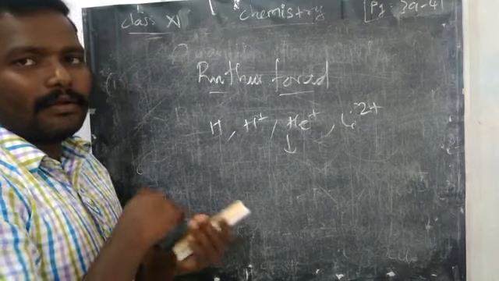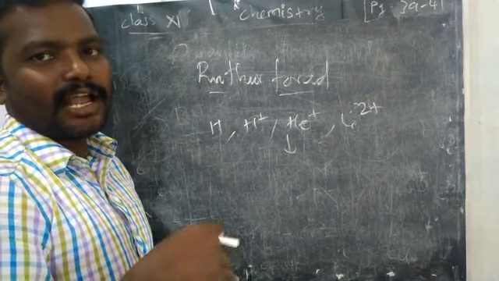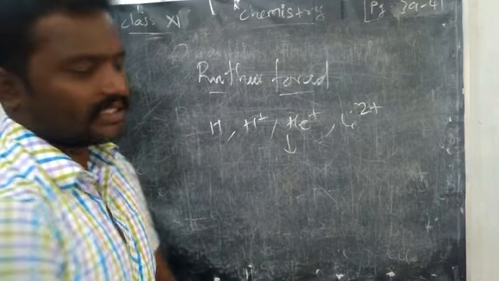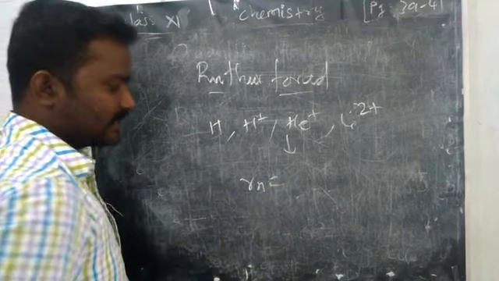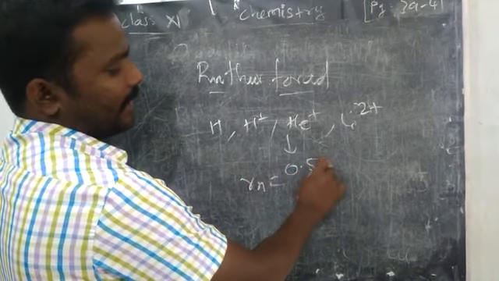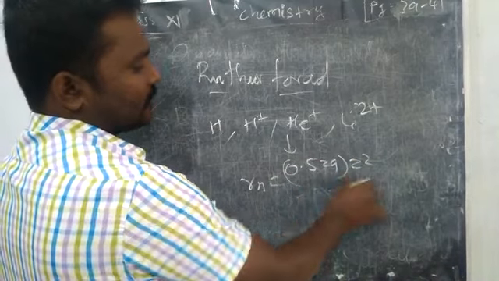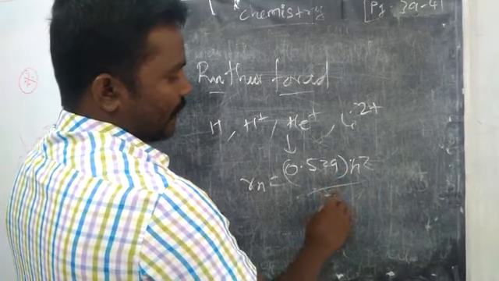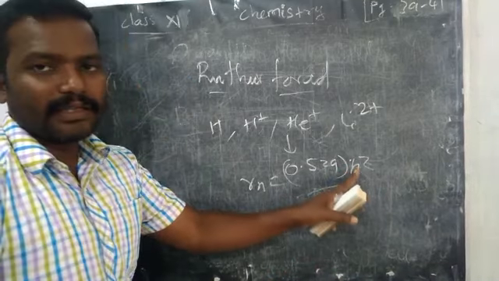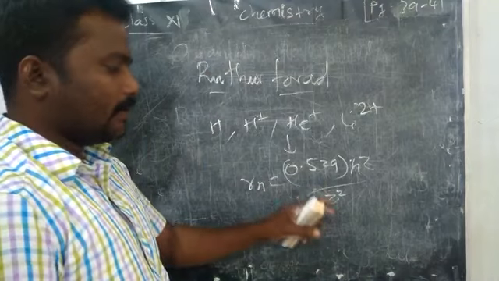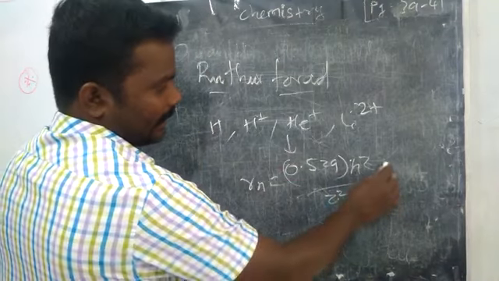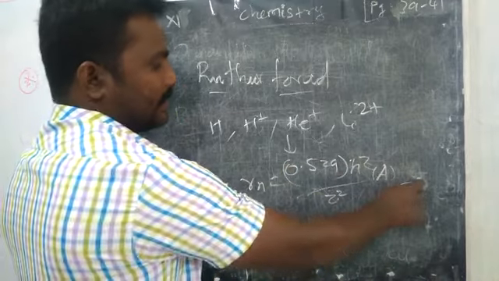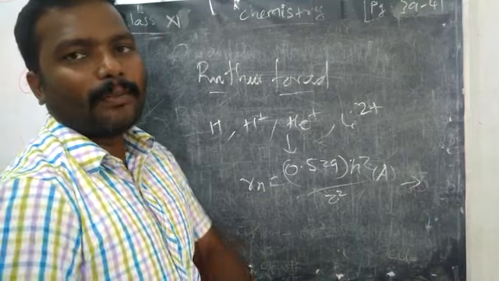These have a certain radius, which is half of the diameter. So what is the radius of a hydrogen atom? The radius of the nth orbit is 0.529 times n squared divided by z. Here n is the orbit in which the electron is rotating, and z is the atomic number. The constant is 0.529 angstrom.